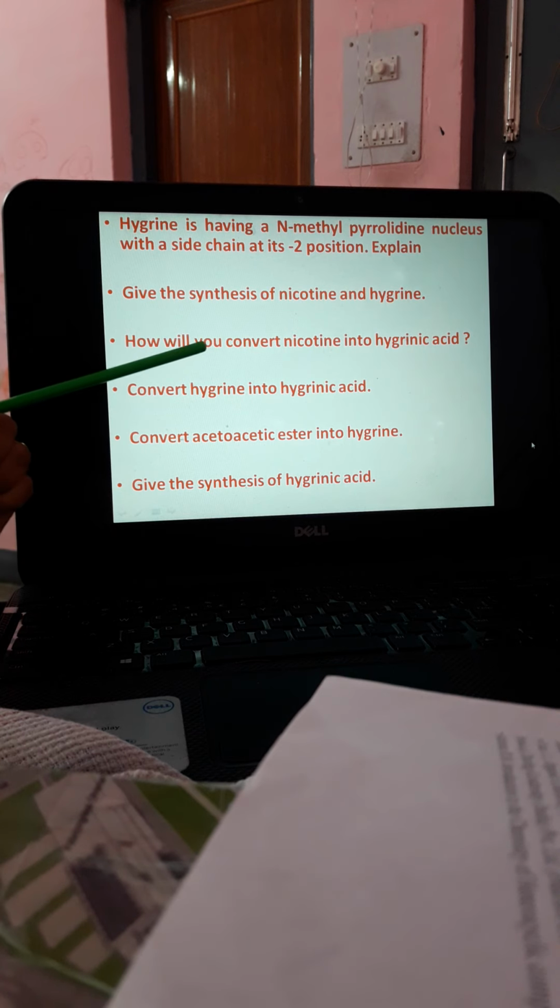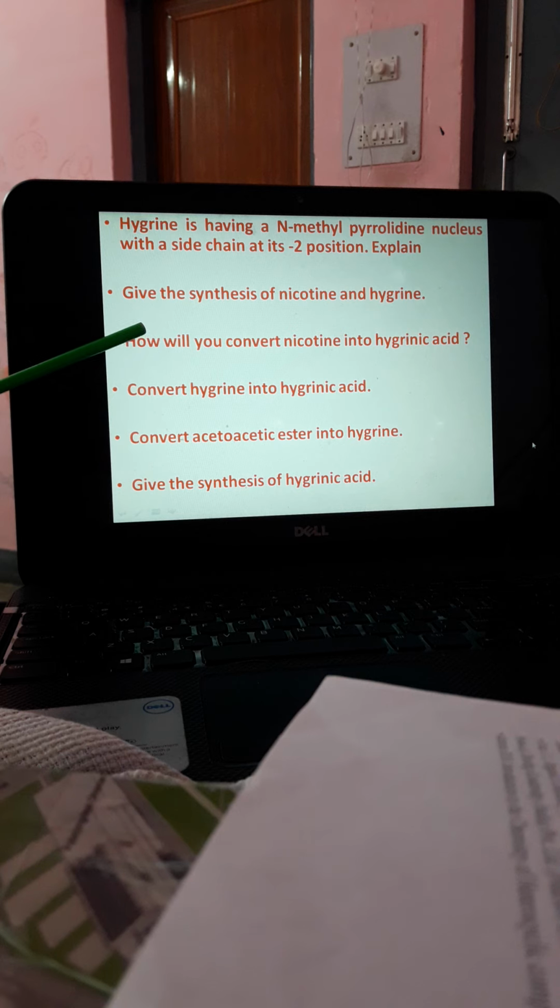How will you convert nicotine into hygrinic acid? First, nicotine with treatment of HI and methyl iodide will form nicotine isomethiodide, which on oxidation in presence of potassium ferricyanide will generate nicotone, which on further oxidation with chromic acid will generate L-hygrinic acid.